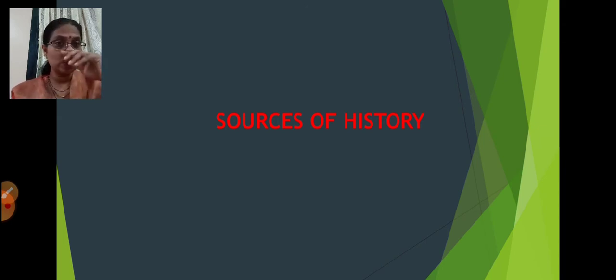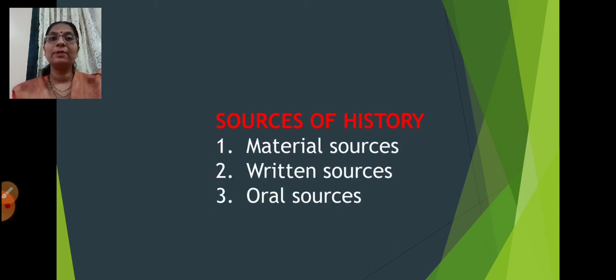Now what were these sources of history? They were the material sources, the written sources, and the oral sources. Material sources: most of you must have visited forts and historical places. All these historical places come under material sources. Written sources: people come to know about history because some historian has written about the history of that period. Oral sources: you must have heard the Povadas of Chhatrapati Shivaji Maharaj and Tanaji Malusare. That is oral sources, something which you hear. Folk tales and folk songs all come under oral sources.